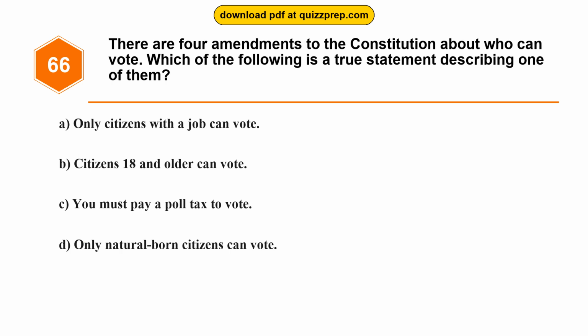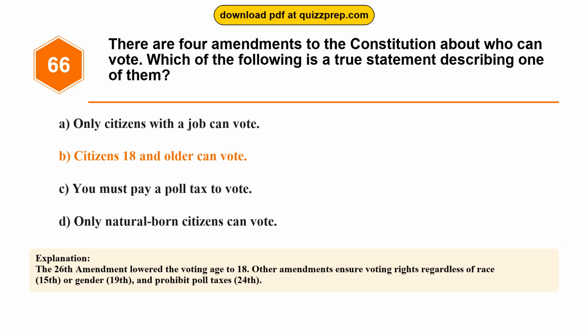Question 66. There are 4 amendments to the Constitution about who can vote. Which of the following is a true statement describing one of them? Option A. Only citizens with a job can vote. Option B. Citizens 18 and older can vote. Option C. You must pay a poll tax to vote. Option D. Only natural-born citizens can vote. The correct answer is option B. Citizens 18 and older can vote. The 26th Amendment lowered the voting age to 18. Other amendments ensure voting rights regardless of race, 15th, or gender, 19th, and prohibit poll taxes, 24th.